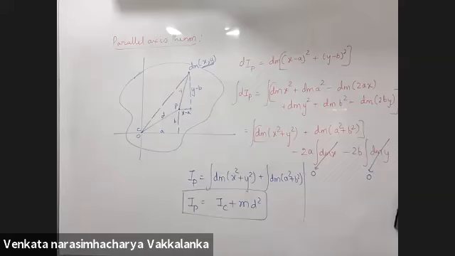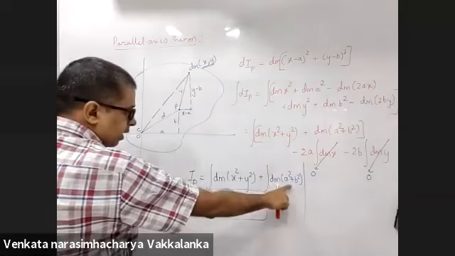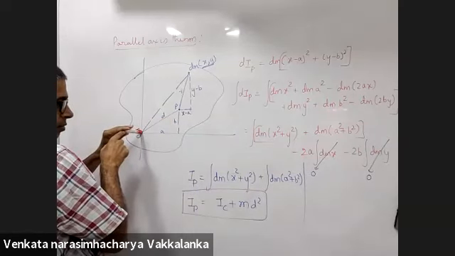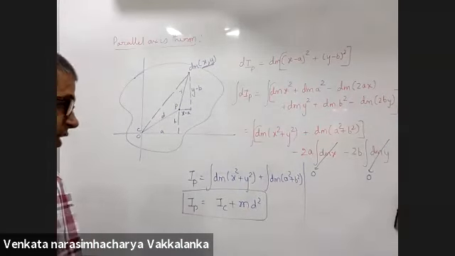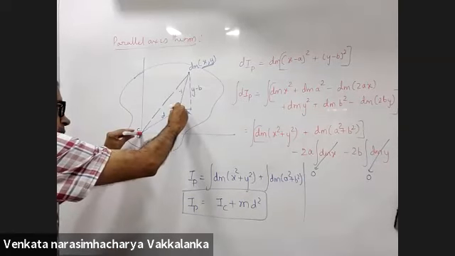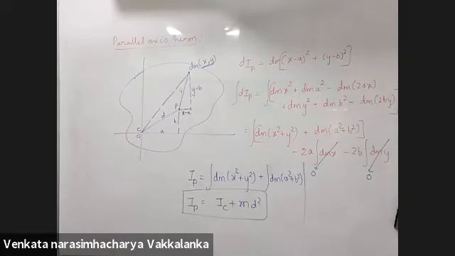I have one more doubt. I'm not able to understand how d is the distance between two parallel lines. This is the axis of the body, and I about P. a square plus b square will give me d square by Pythagoras theorem. That's it. a square plus b square is d. If instead of d you want to call it with another symbol, I don't mind. But that's the distance between the two parallel axes, I about C and I about P. So the distance between the two parallel lines can be at any angle. It's not supposed that it will be only horizontal, right?